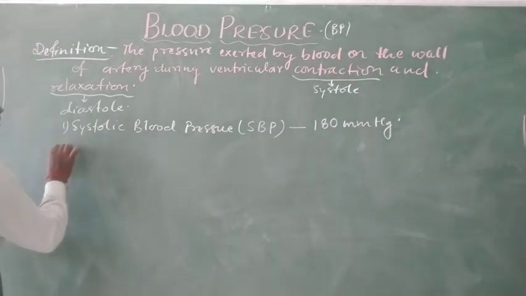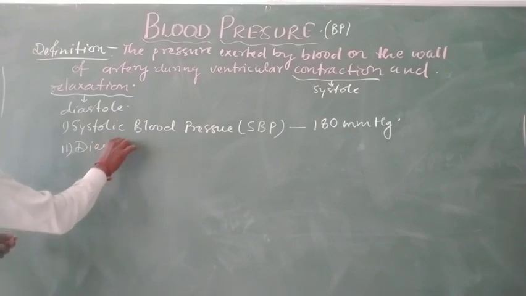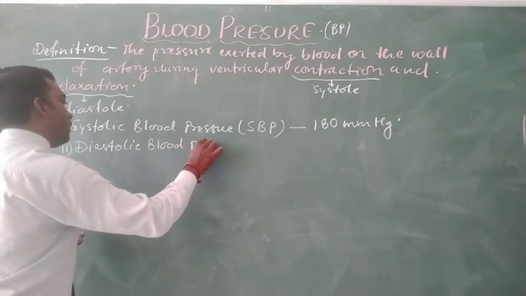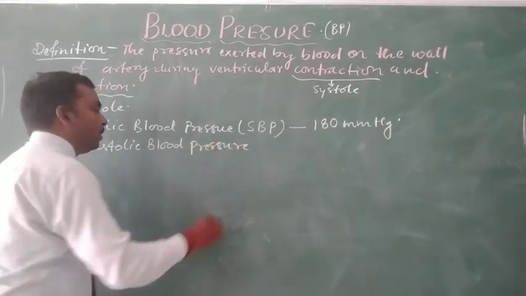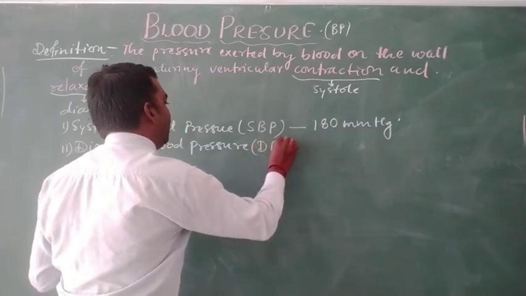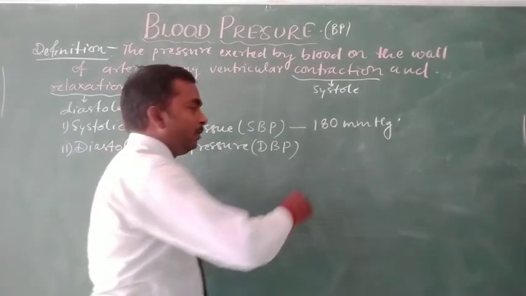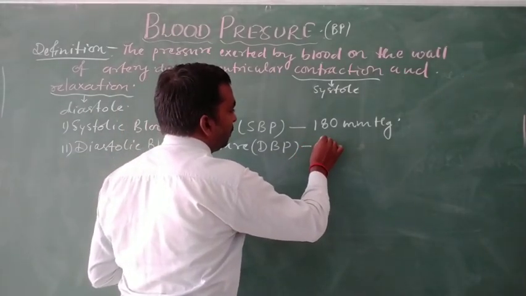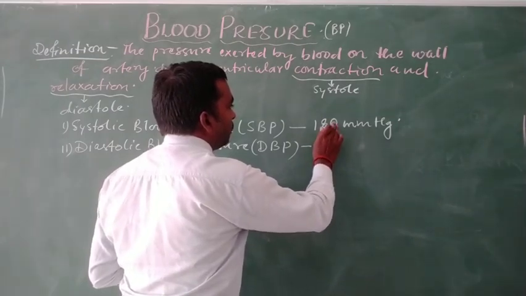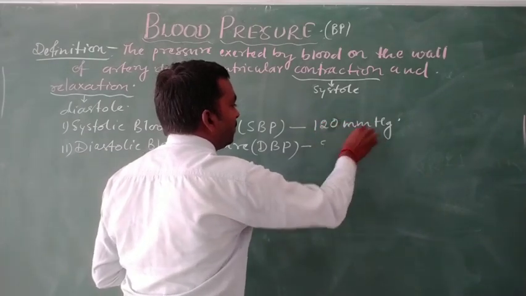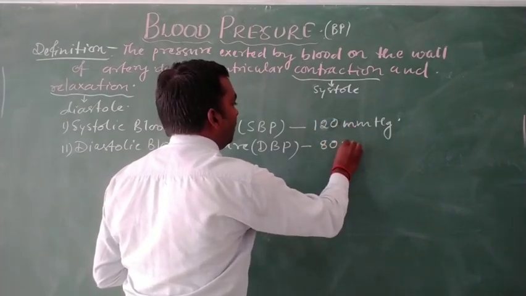While the second is the diastolic pressure, diastolic blood pressure, which in short is termed DBP, and in a normal person it is about 80 mmHg.